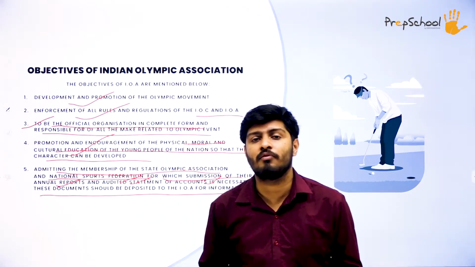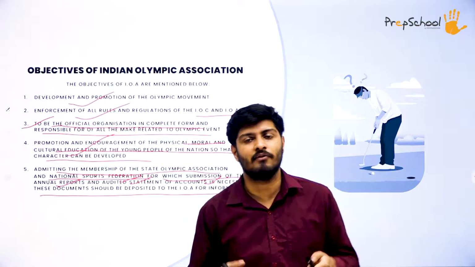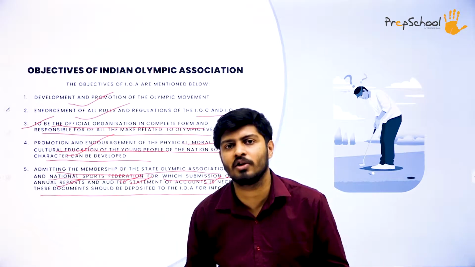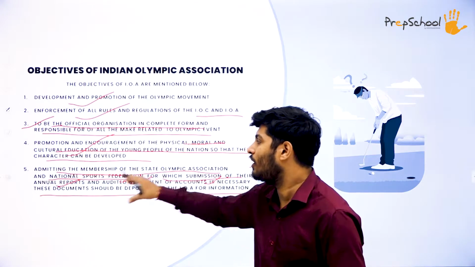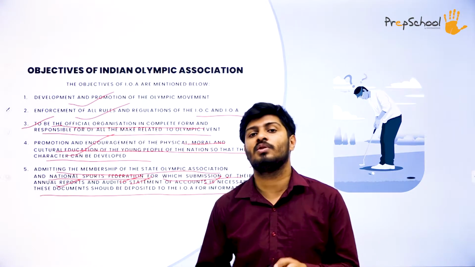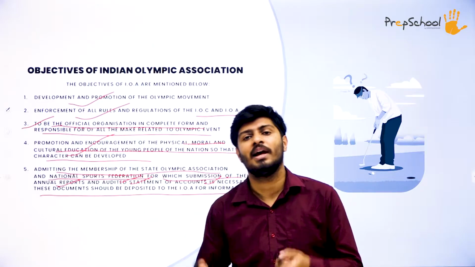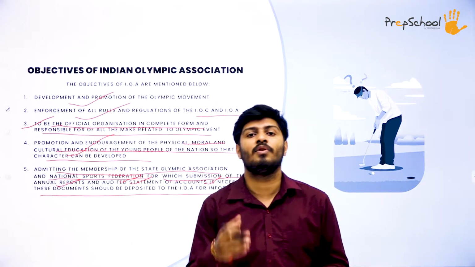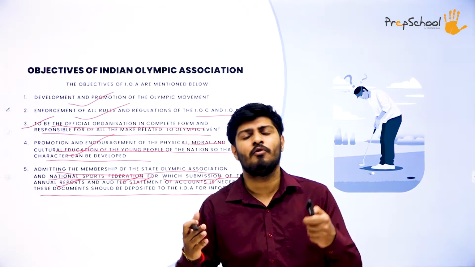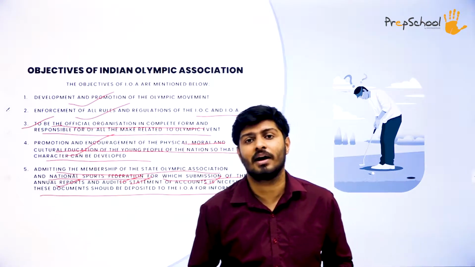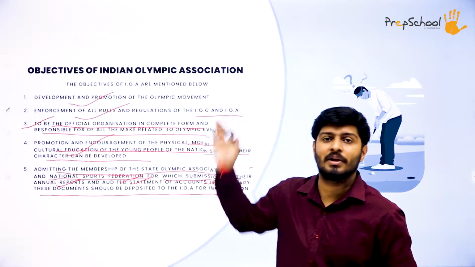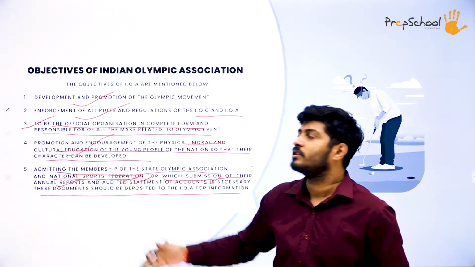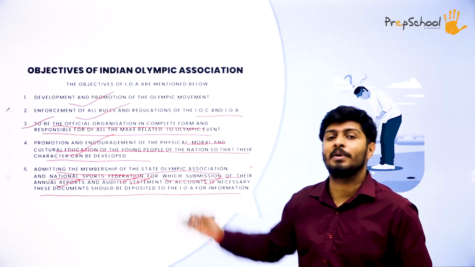It is important for everybody involved in I.O.A, every member and everybody who is part of the executive committee, to submit all these documents, so that they can cross-verify their backgrounds and cross-check a lot of legal things, so they don't fall under any kind of legal obligations or faults. All these things are ensured by the Indian Olympic Association. So these are some of the objectives of the Indian Olympic Association.